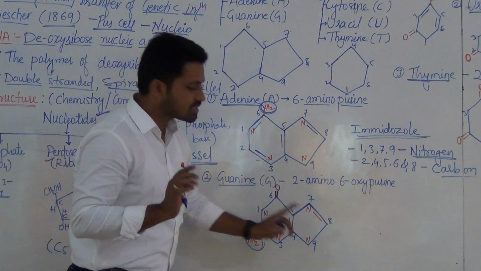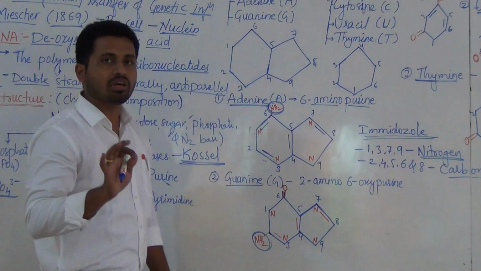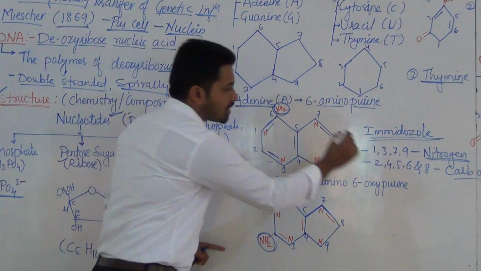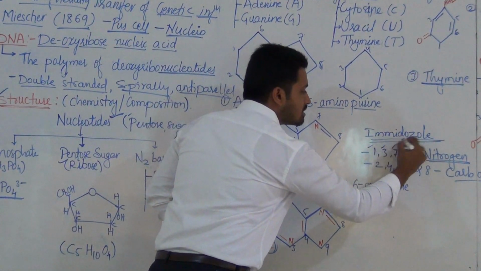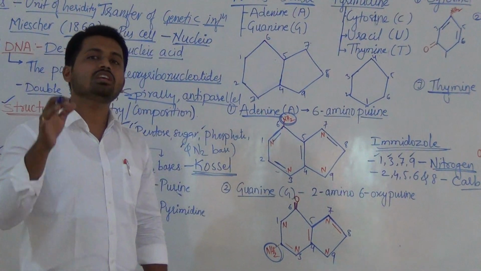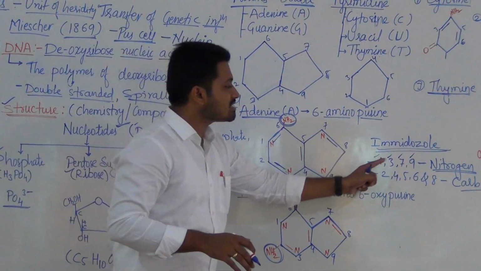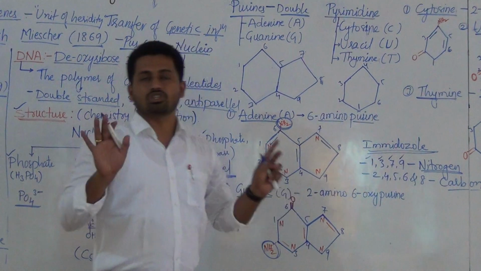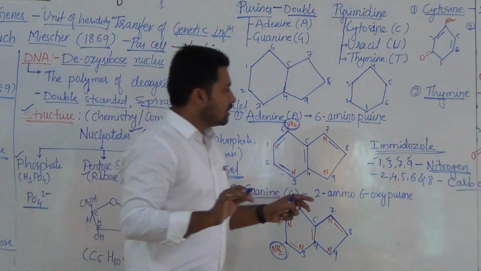Here the other one is the same; the positions will be the same. Remember, in purines nitrogen is present at 1, 3, 7, 9, whether it is adenine or guanine. Nitrogen is always present at the first, third, seventh and ninth positions.